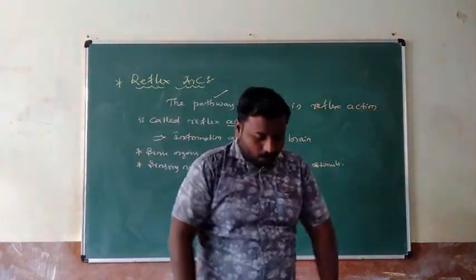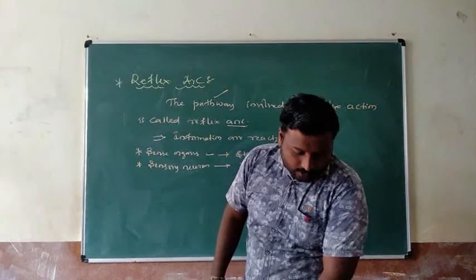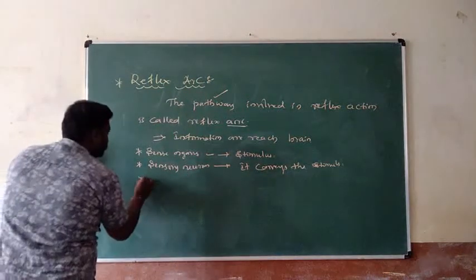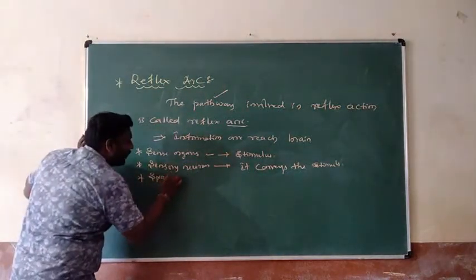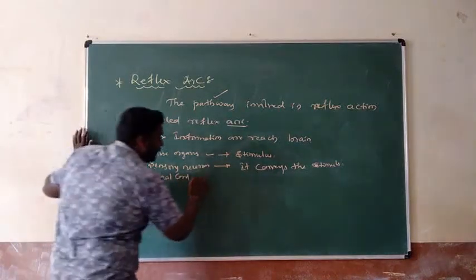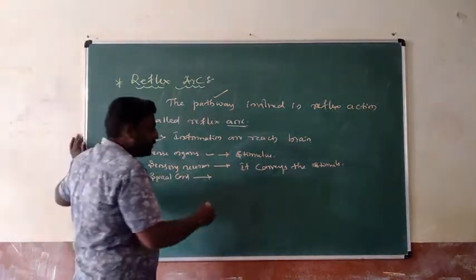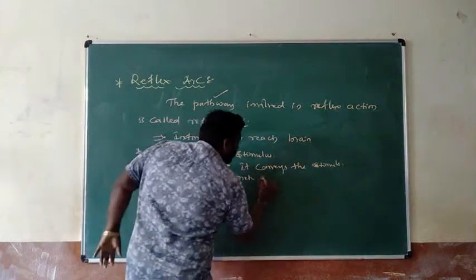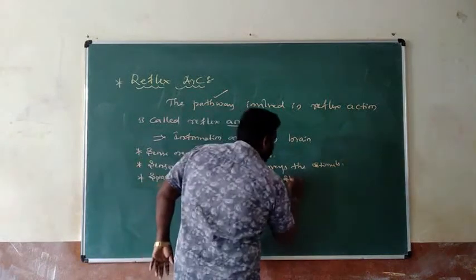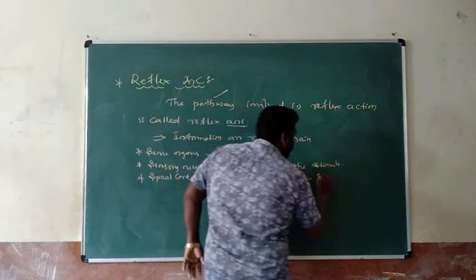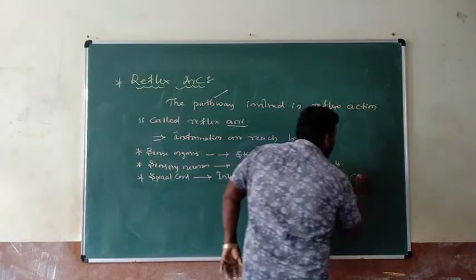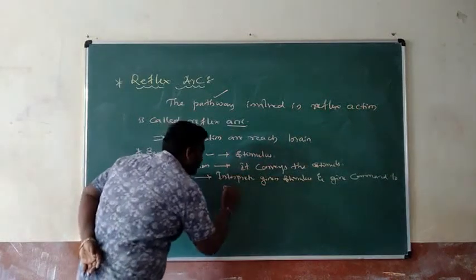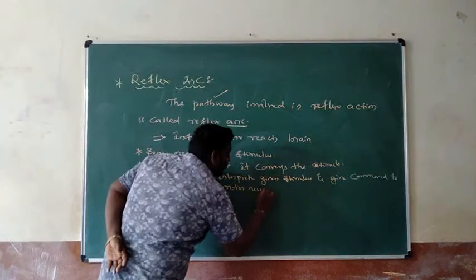Third one, spinal cord. It interprets the stimulus and gives appropriate command to the motor neuron. First of all, it interprets the given stimulus and gives command to the motor neuron.